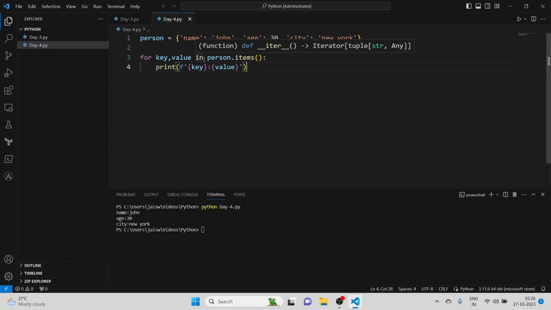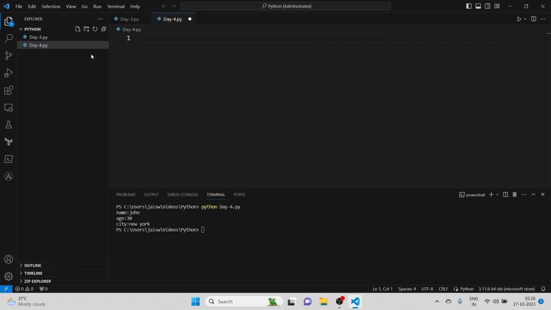Got it? Next I wanted to talk about loop control with else. Let me show you how we can do that. In Python, most things become clearer with examples. Basically, in loop control with else, we can use an else block with a loop, which will execute when the loop completes without hitting a break.